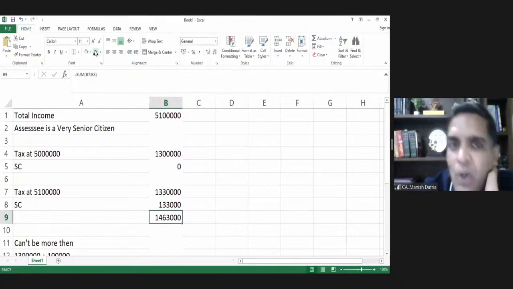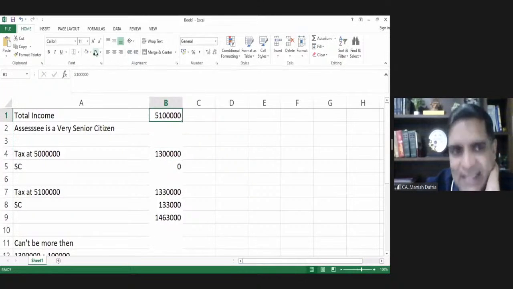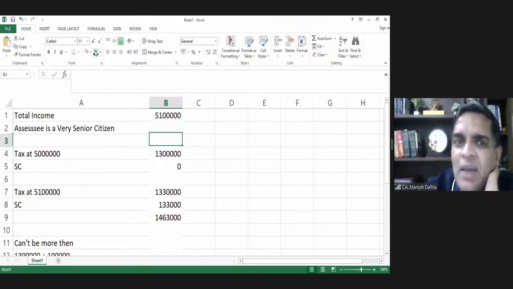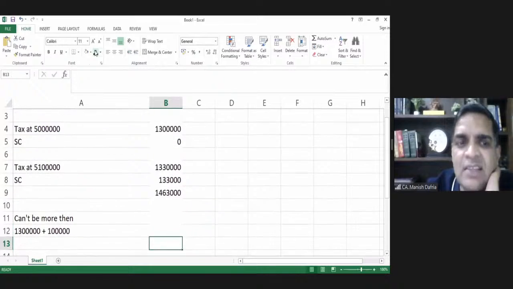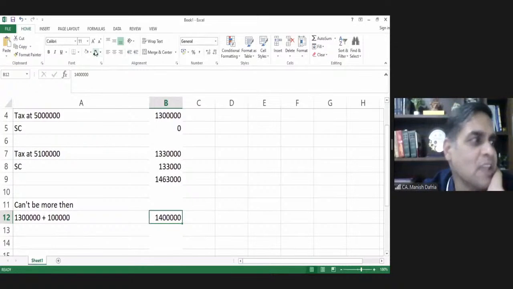But then the concept is this: my tax payable cannot be more than 13 lakhs plus 1 lakh excess. Tax at 50 lakhs is 13 lakhs plus excess 1 lakh. My tax plus surcharge cannot be more than 13 plus 1. 14 lakhs is the maximum tax plus surcharge I require to pay.